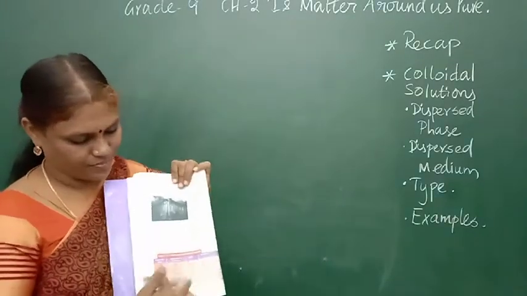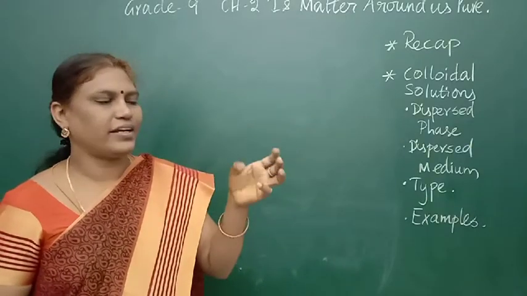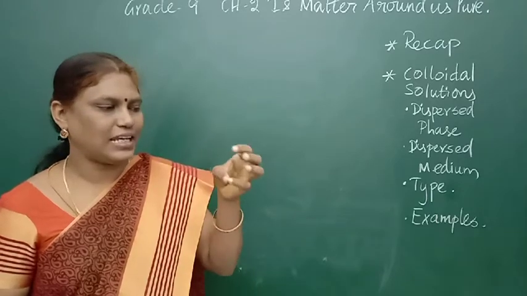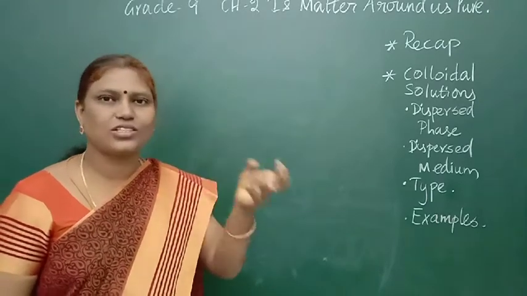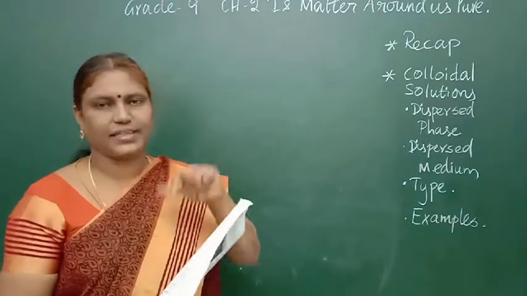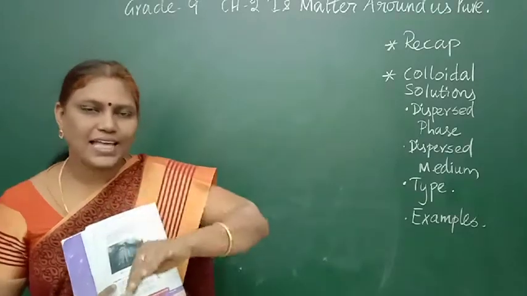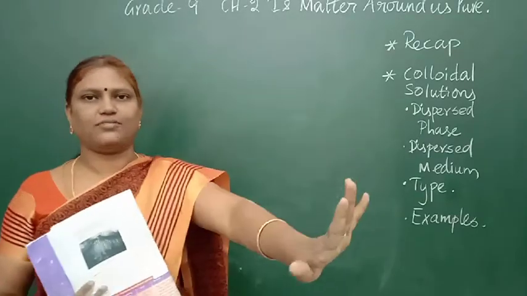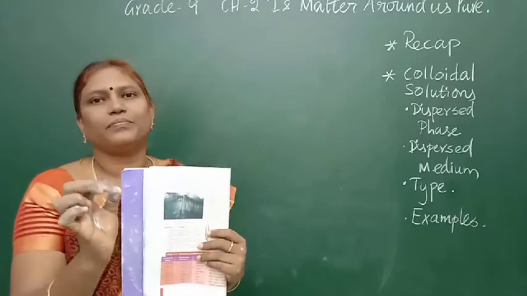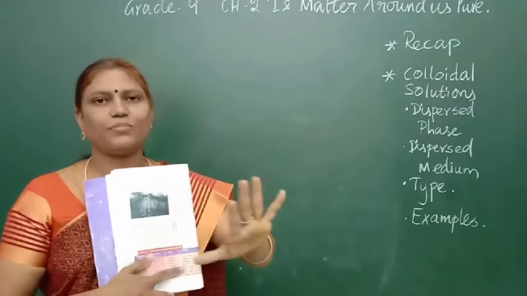Okay, you will have 8 combinations: solid in liquid, solid in gas, solid in solid, liquid in liquid, liquid in gas, and liquid in solid. Gas in solid and gas in liquid you will also have. Gas in gas will not come under the colloidal category. Why? Because when gas mixes with gas, it always forms a homogeneous mixture. It will not come under the colloidal solution. So gas mixes with gas and forms a true solution.